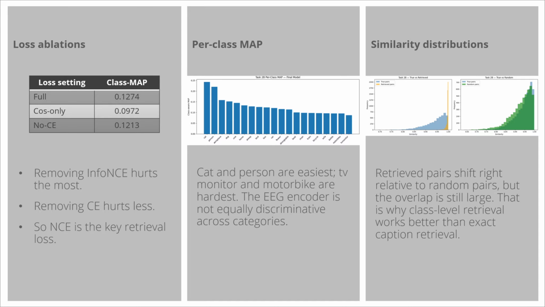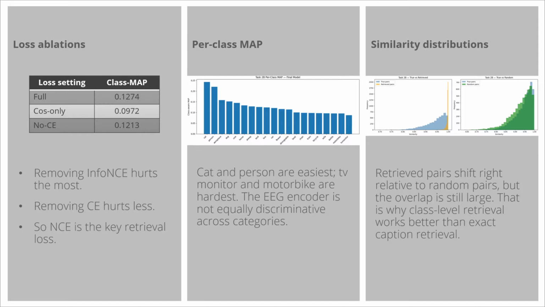For the loss ablation, we use class-aware mAP as the main retrieval metric. It shows that InfoNCE is essential. When we removed it, class-aware mAP dropped from 0.1274 to 0.0972. Removing cross-entropy hurt much less, so it helps as a regularizer, but is not the main source of retrieval structure. The per-class mAP plot shows that retrieval difficulty varies a lot across categories.